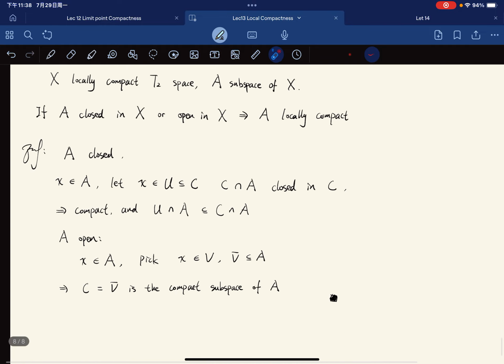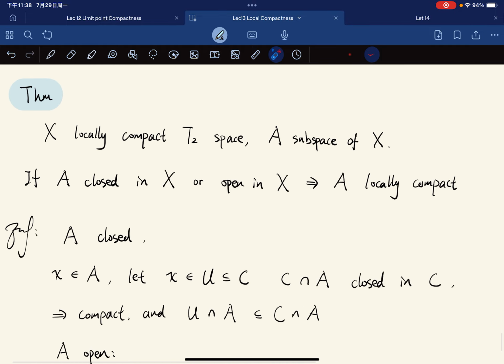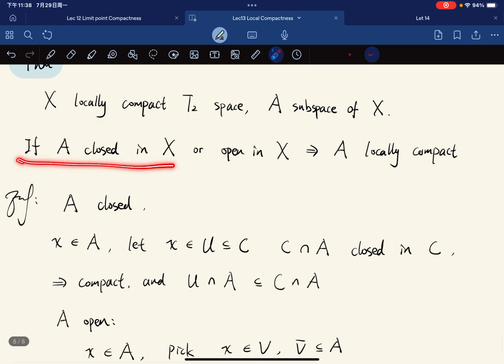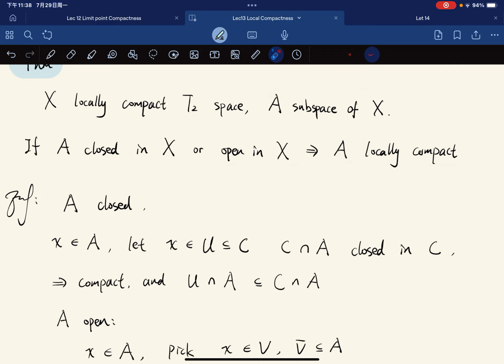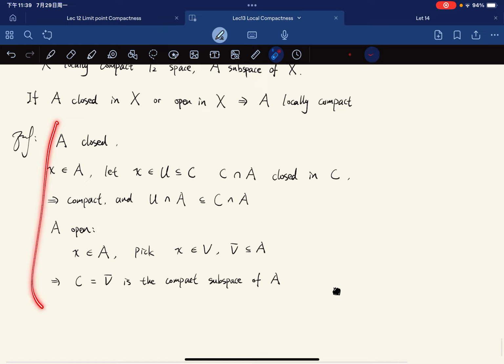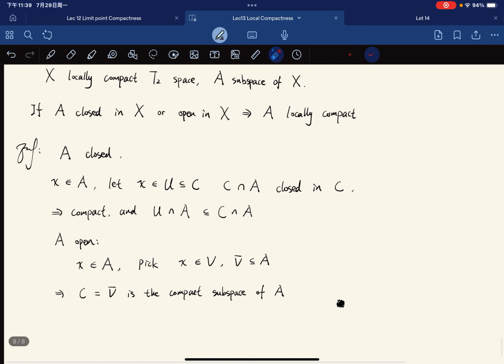Okay, the last thing: given a locally compact Hausdorff space X and A a subset of X, if A is closed in X or open in X, then it is locally compact. So given X locally compact Hausdorff, any subspace that is either closed or open is also locally compact. So it is hereditary in terms of being open or closed. The proof is only like two lines, so I'll leave it for you to verify.